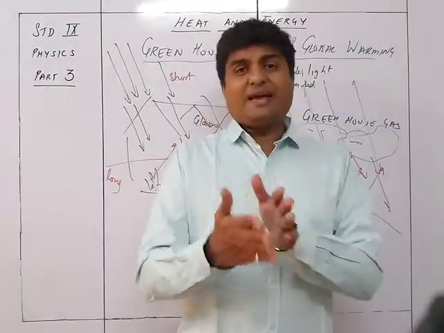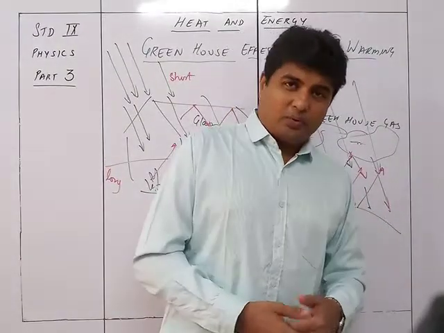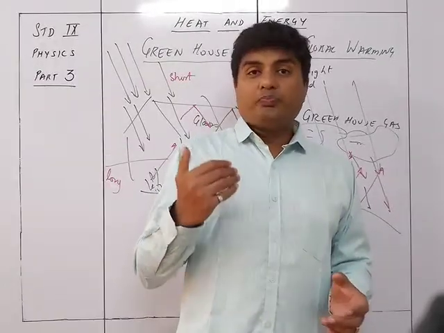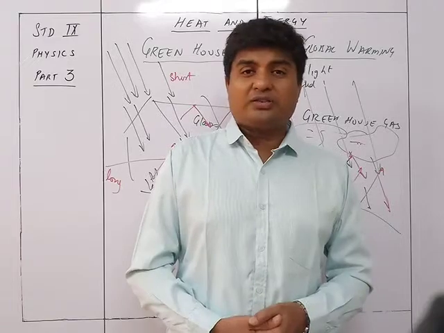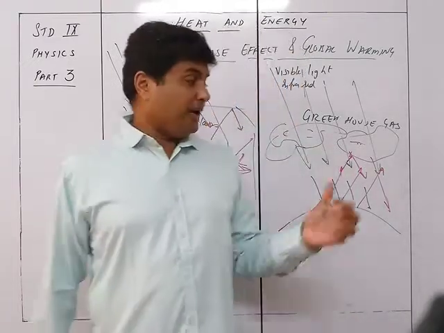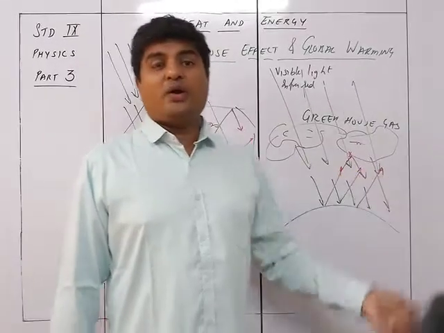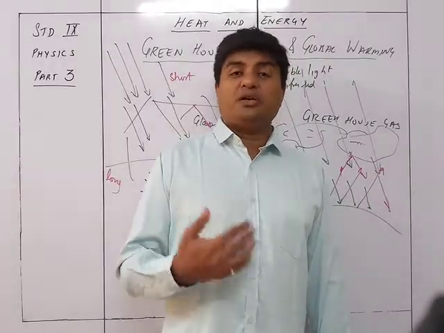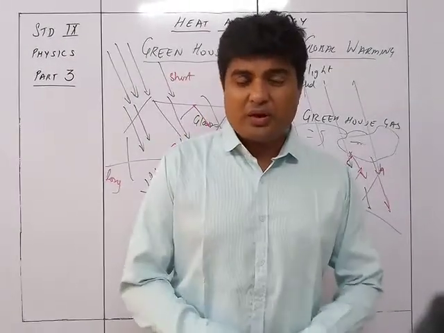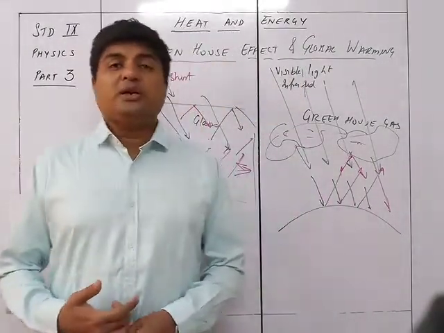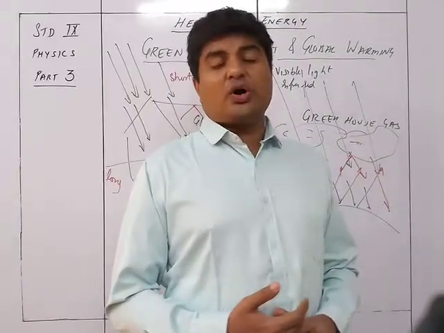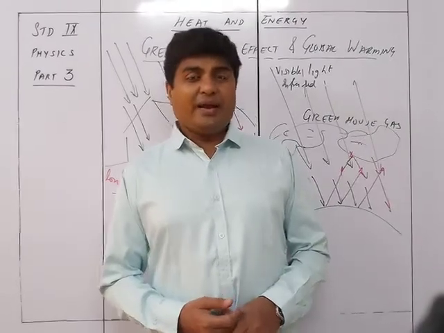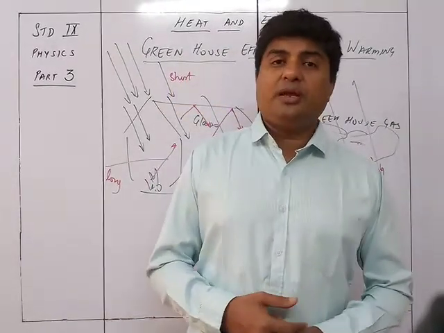But slowly and steadily, as the revolutions took place, the industrial revolution and green revolution and all those revolutions, we started generating more and more carbon dioxide, due to which the atmospheric temperature went on increasing because of the entrapment of the infrared radiation from the Earth's surface, not allowed to escape out into space. Due to this, the average temperature of the Earth's surface has reached 15.5 degrees Celsius, which is an ideal situation for mankind.